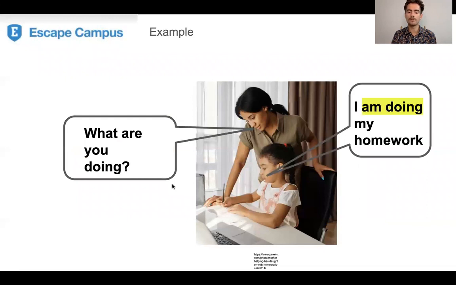So we have an example. We have a mother and a daughter doing something together. The mother asks, "What are you doing?" And the daughter answers, "I am doing my homework." I am doing my homework.